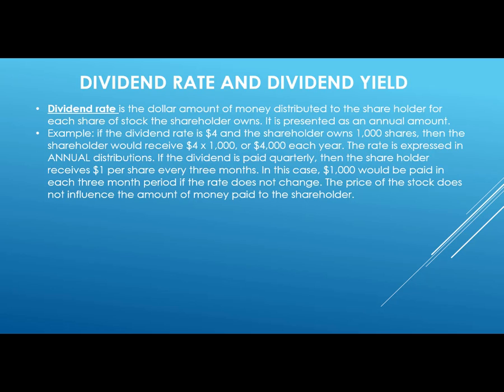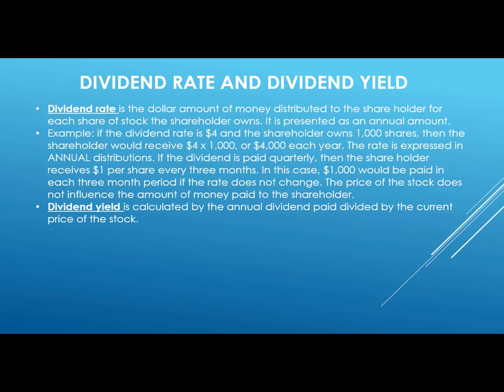The rate is expressed in annual distributions. If the dividend paid is quarterly, then the shareholder would receive $1 per share every 3 months. In this case, $1,000 would be paid in each 3-month period if the rate does not change. The price of the stock does not influence the amount of money paid to the shareholder.